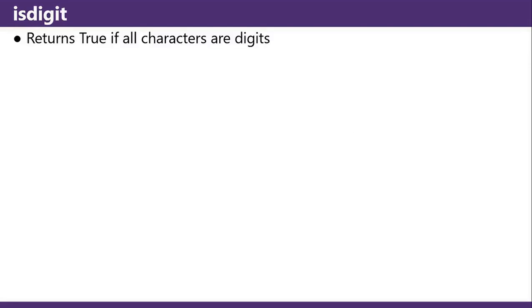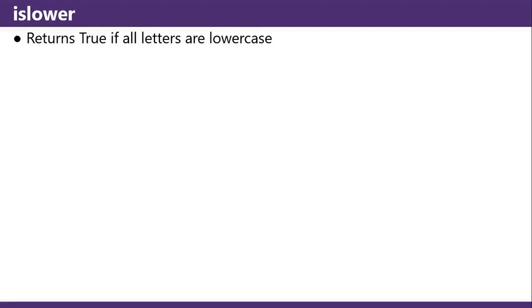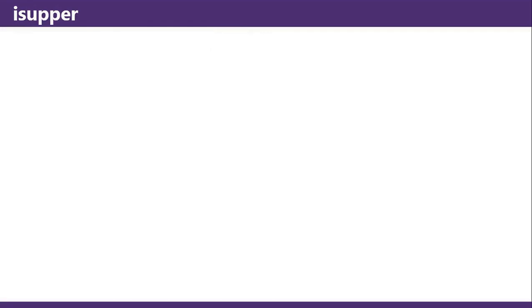isdigit returns true if all the characters are digits. True if all the characters are 0 through 9, to be specific. islower returns true if all the letters are lowercase. isupper returns true if all the letters are uppercase. isspace and istitle.